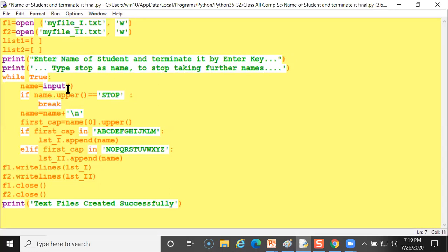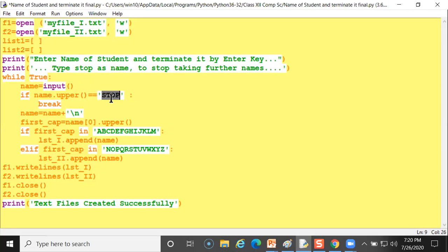So see here, name equal input. This name is a variable. I am getting a student name by inputting from the keyboard. So input is a function. I am not writing any message inside it; I'll show it with a message also, and without a message. If name, what name? Which I am getting here, name dot upper. Name should be in uppercase, compared with stop.